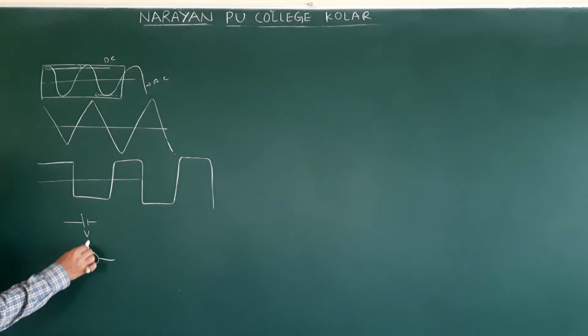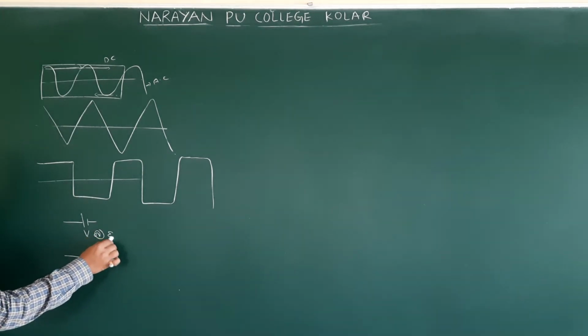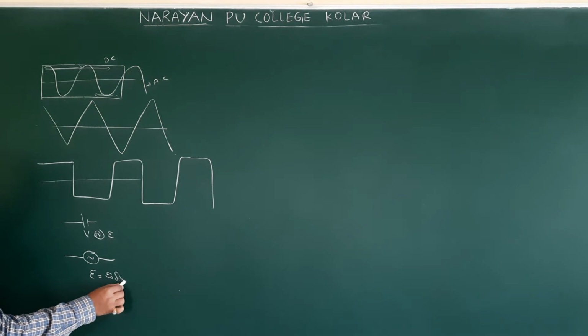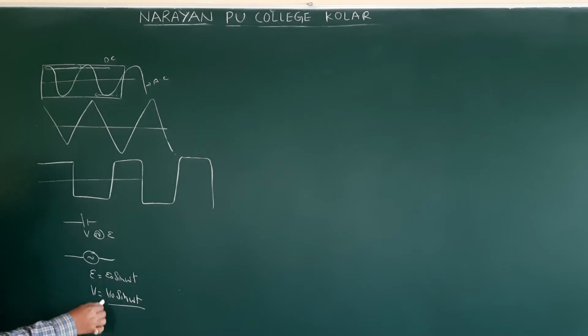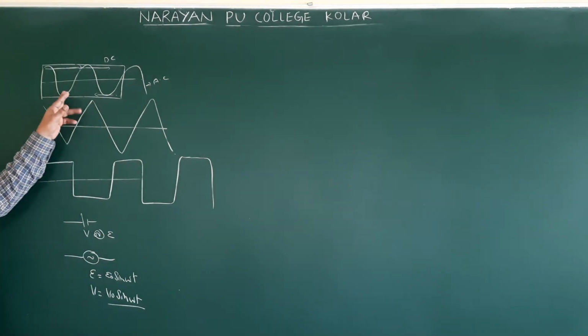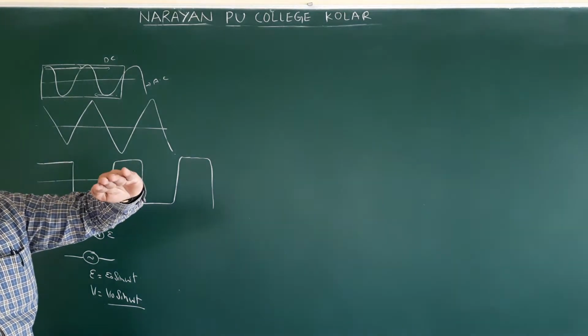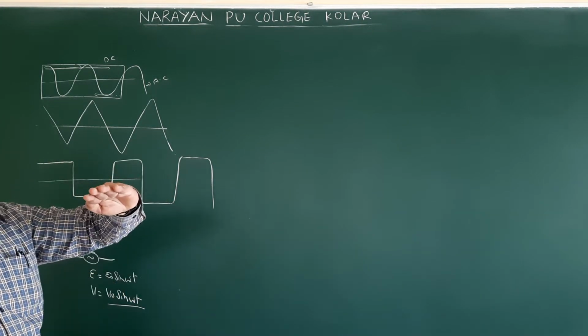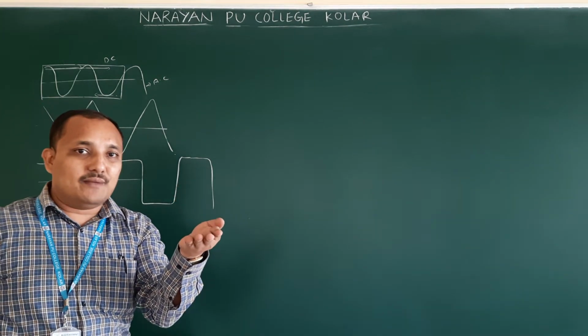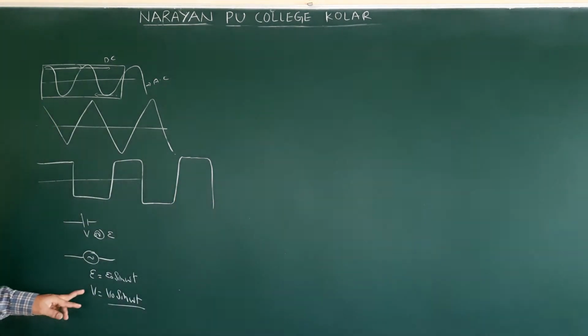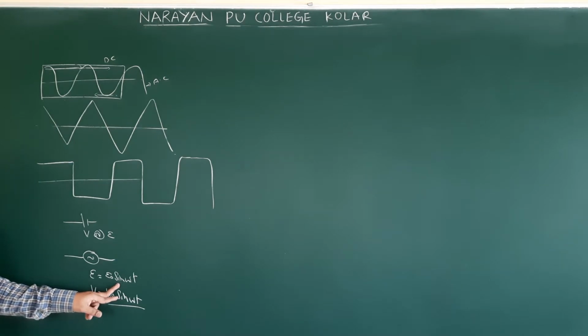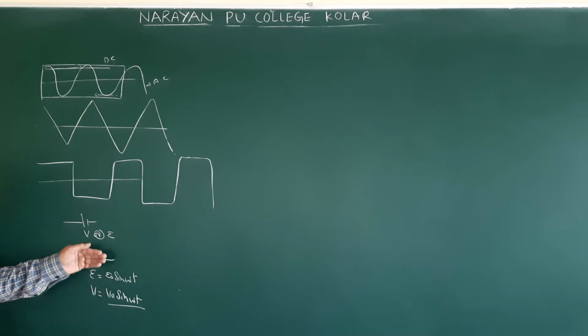How we write it is the same, either E or V. E means E naught sin omega t, and V means V naught sin omega t. This sine curve is what we are representing here. It was explained earlier by taking one coiled loop: when it is maximum, when it is minimum, when it is zero. So this is nothing but the sine curve, the source of AC. Source of AC will produce alternating current, and source of DC will produce direct current.